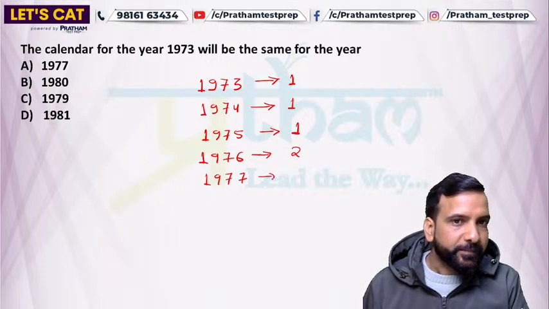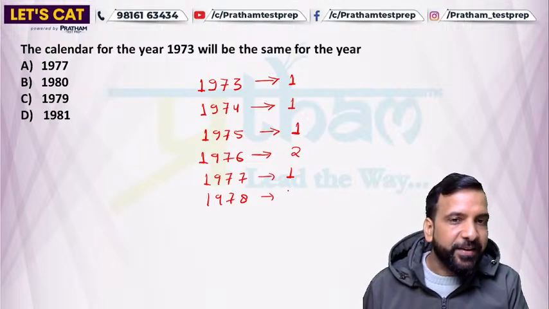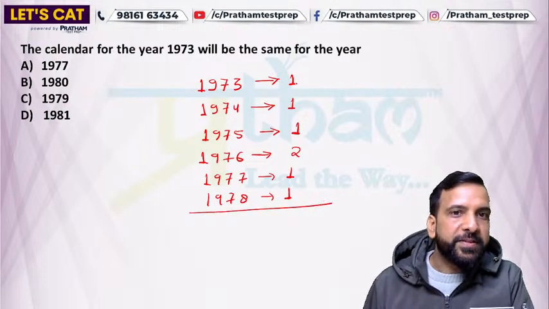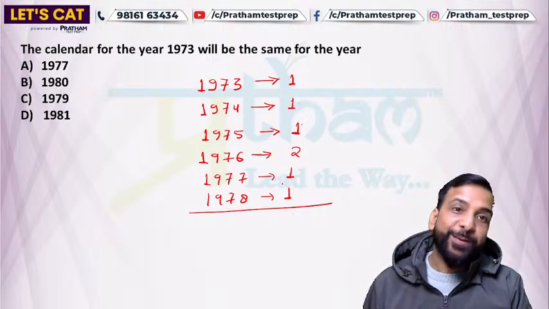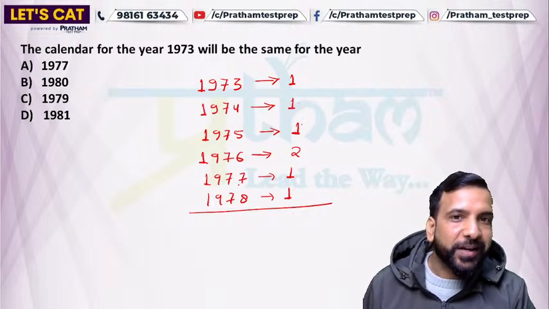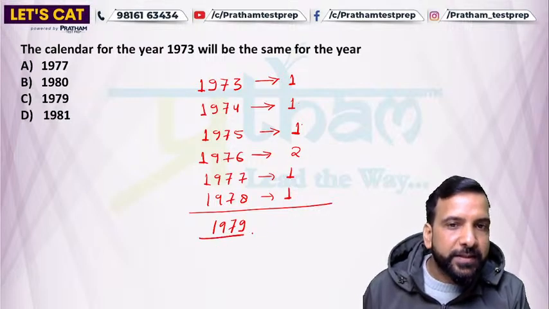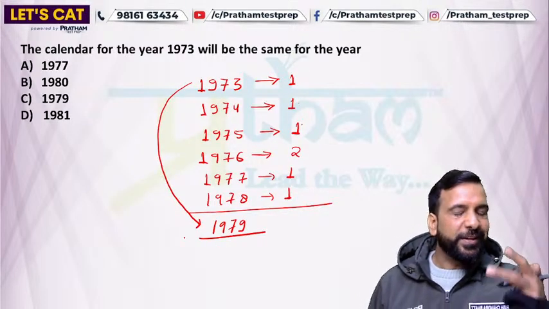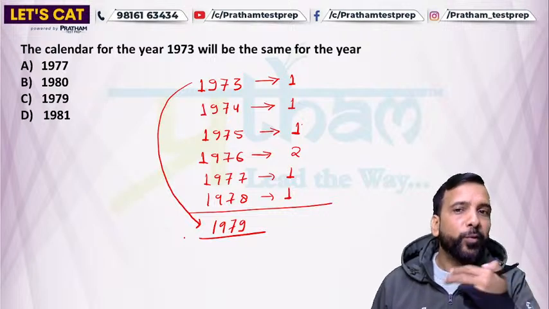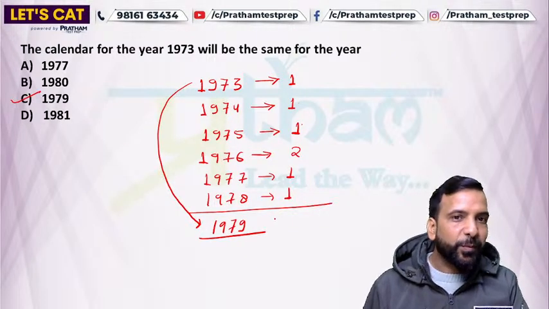1977, 1. 1978, again 1. So now the sum is 1, 2, 3 plus 2, 5, 6, 7. So after 7 days repetition happens, so the next year is 1979. So this is the same calendar year of 1973. So the calendars of both years will be exactly the same, right? So option C is the right answer for this particular question.